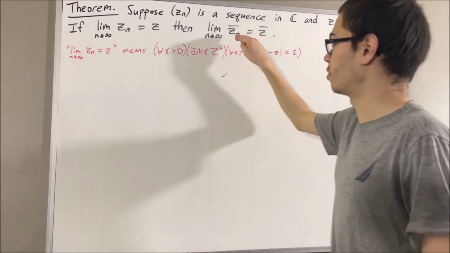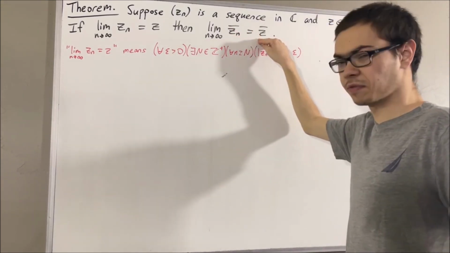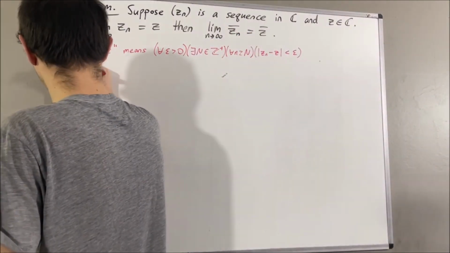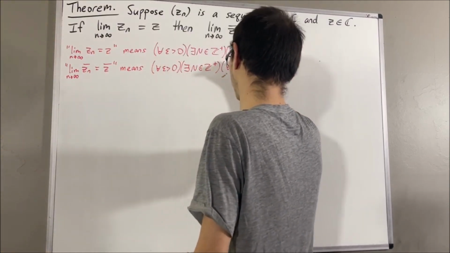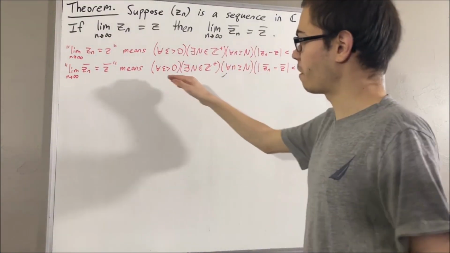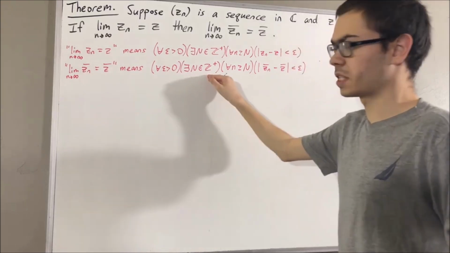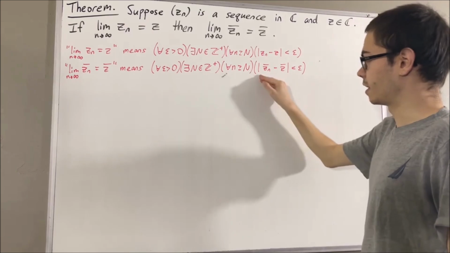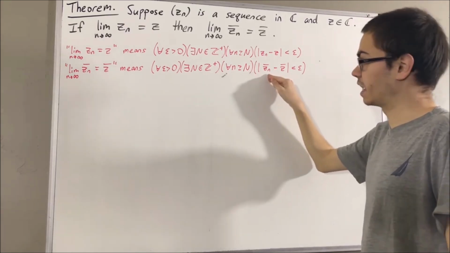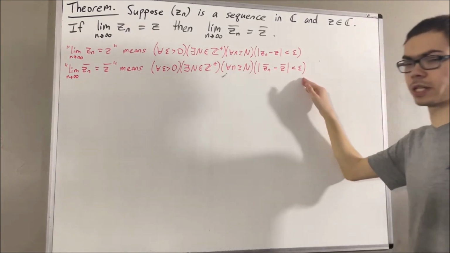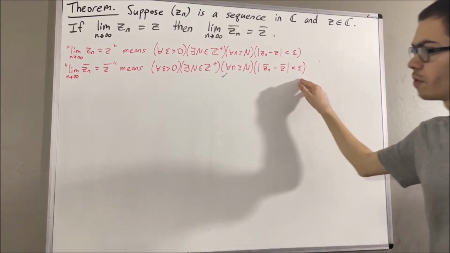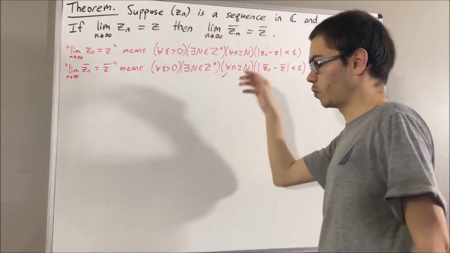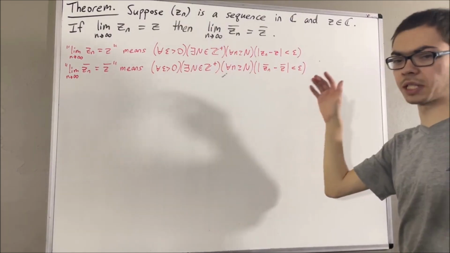And to say that the sequence of conjugates converges to the conjugate of Z means the following. It means for every epsilon greater than 0, there exists a positive integer capital N, such that for all n greater than or equal to capital N, the absolute value of the conjugate of Zn minus the conjugate of Z is less than epsilon. Now, in proving this, it might be useful to know some facts about the complex conjugate.